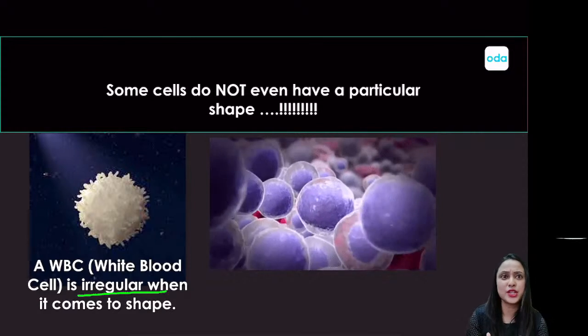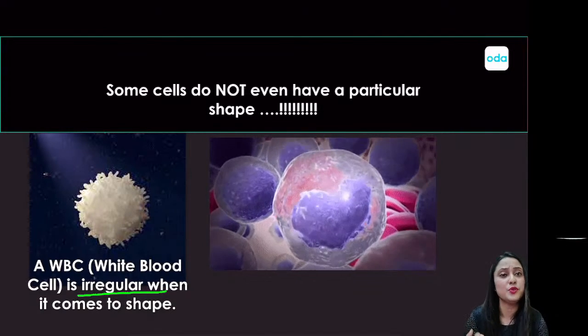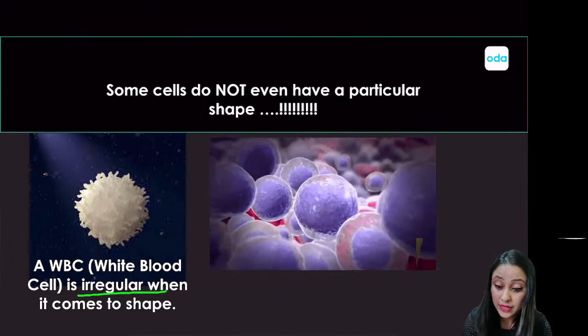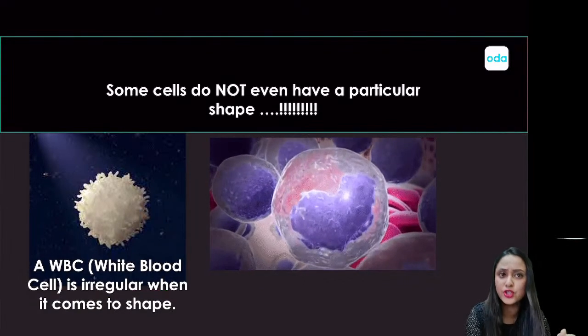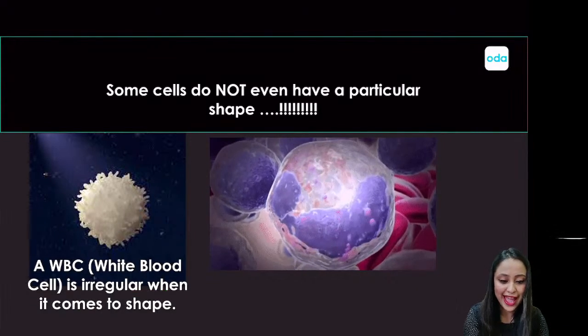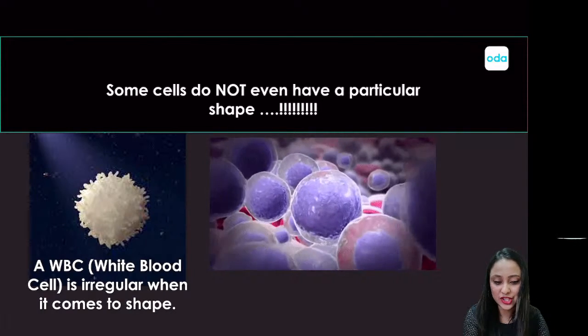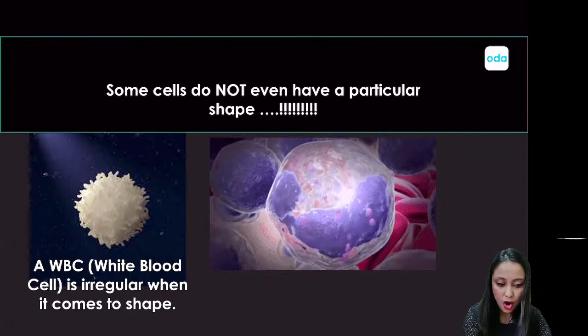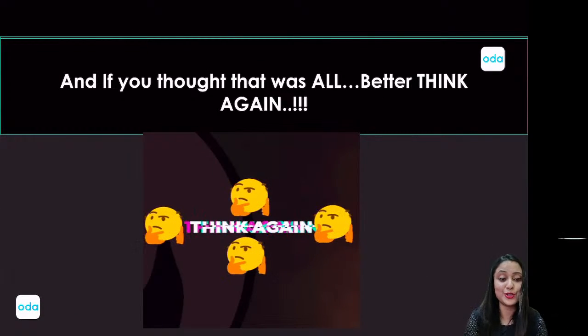If this is what you think and this is what you believe, then let me confuse you once again. Think about it, okay? सोचो, थोड़ा सा आप सोचो, and yes, सोचोगे तो आपको पता चलेगा that cells can actually be of some other types also, okay?